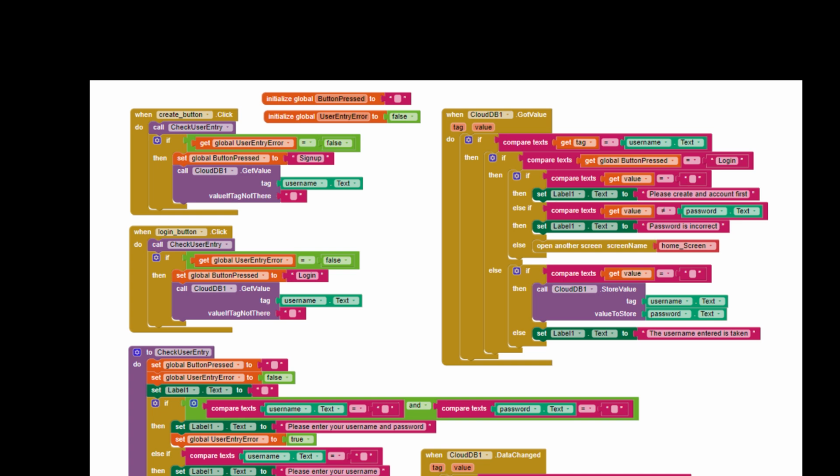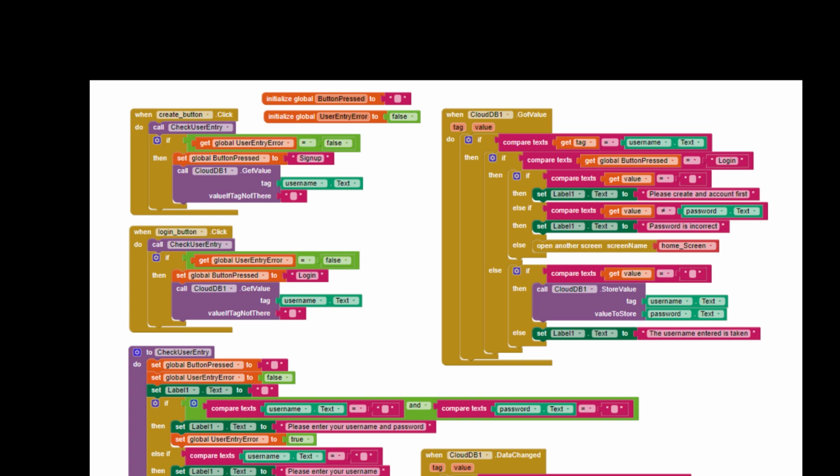From here, it will compare the text entered by the user with the one that is stored in DB. By following the flow through all the if and else, we can see that if the password is correct, then it will open another screen, which is the home screen. And if it's incorrect, or if the username is taken, then it will tell the user that the username is already taken, or the password is incorrect.